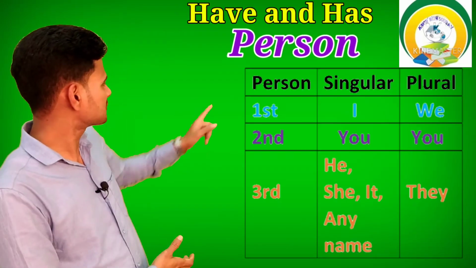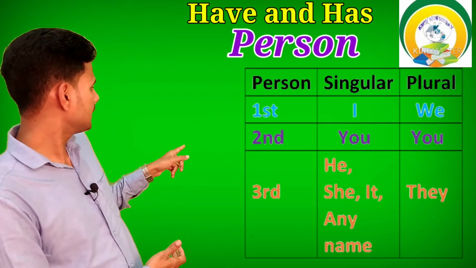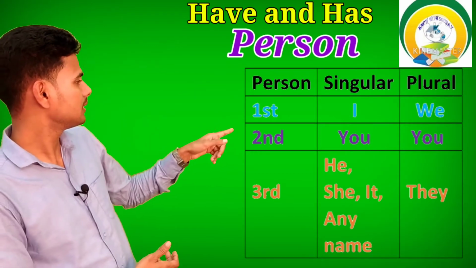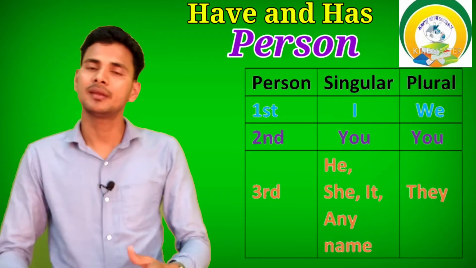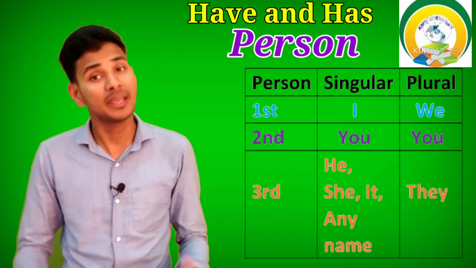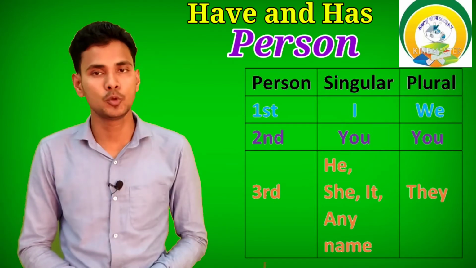Now, first person singular I, first person plural we. Next, second person singular you, second person plural you. Third person singular he, she, it, and any name remains in third person singular. And next, third person plural.